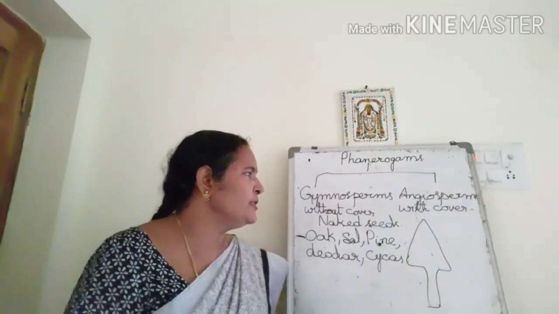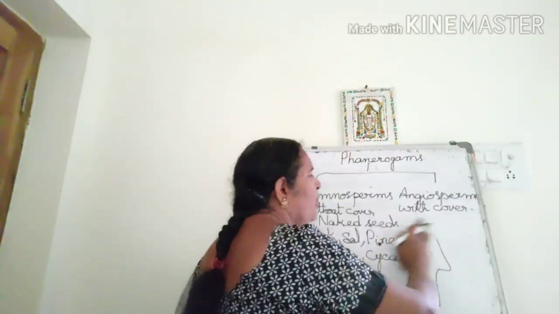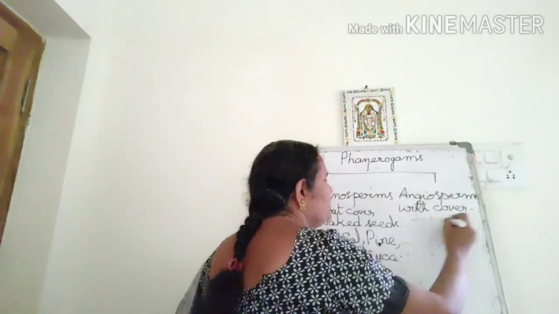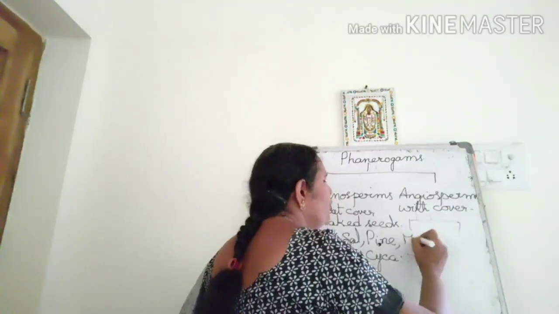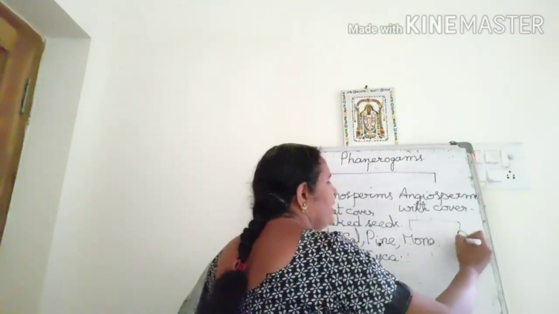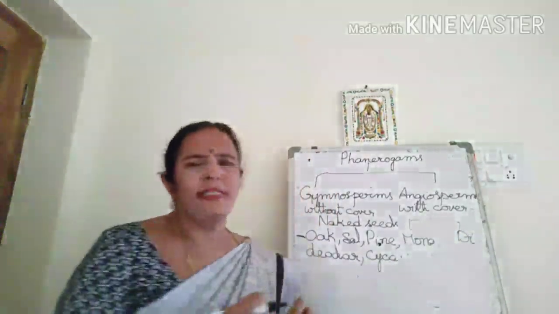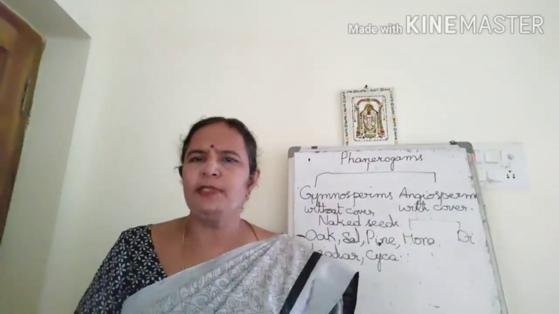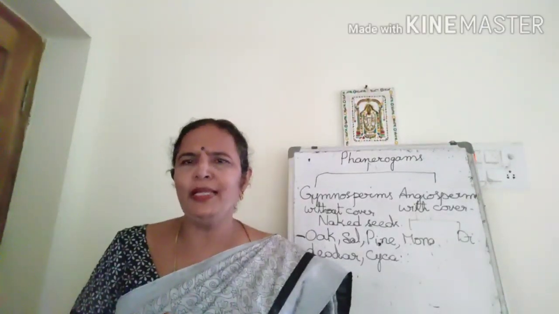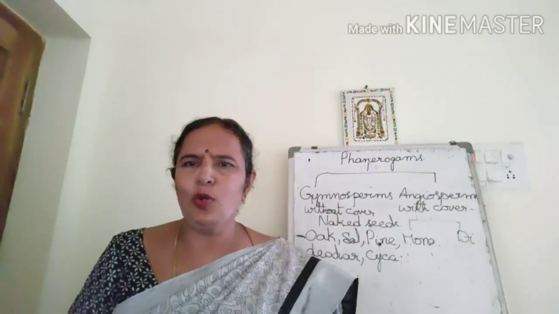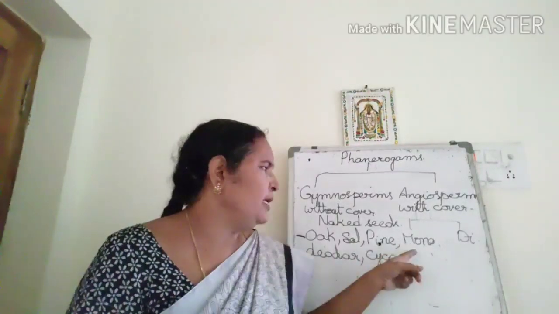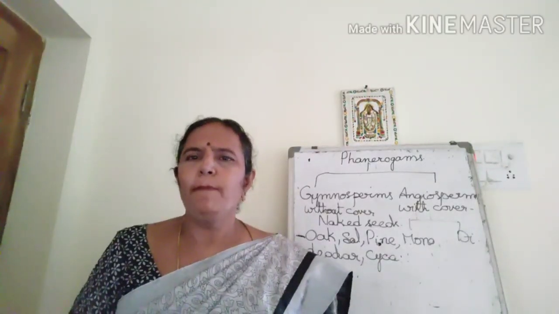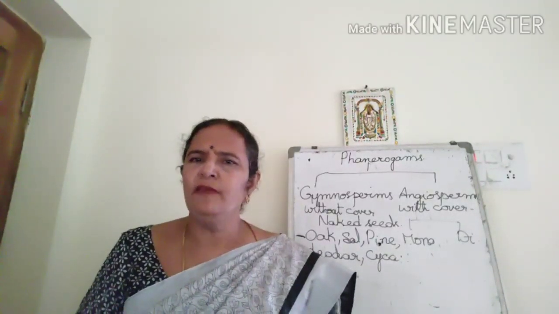Angiosperms are again divided into monocots and dicots based on the presence of cotyledons. Seed has cotyledons. If you observe groundnut, you can separate it into two equal halves, two cotyledons. But in rice, can you separate it into two equal halves? No. Wheat seed, we can't.